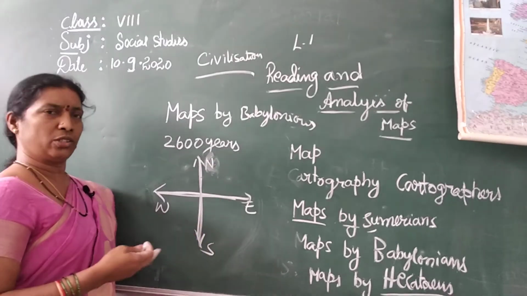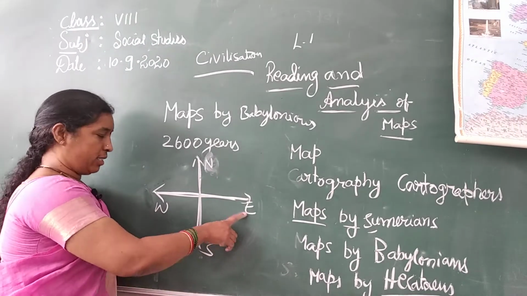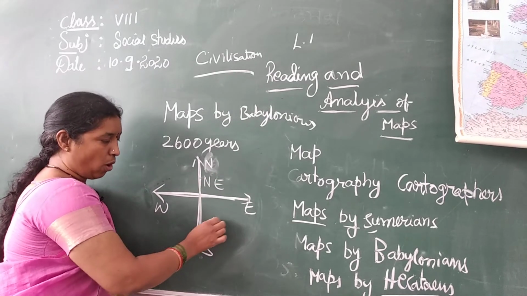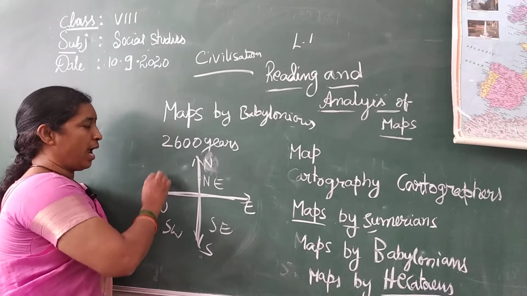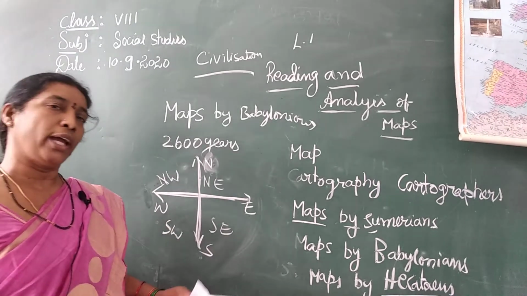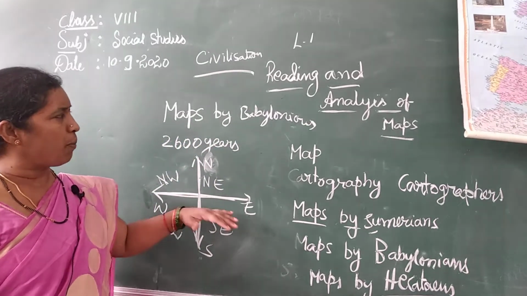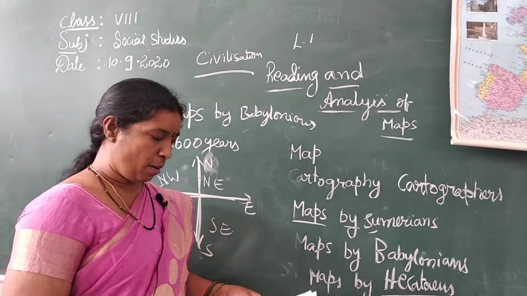These are the directions, you all know that. North is on the top, and south, east and west. This is called northeast, this is southeast, southwest, and this is northwest. According to these directions they made maps. Their ideas were almost similar to the Babylonians.